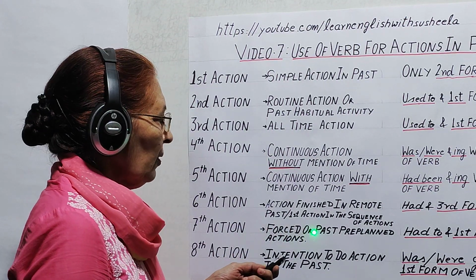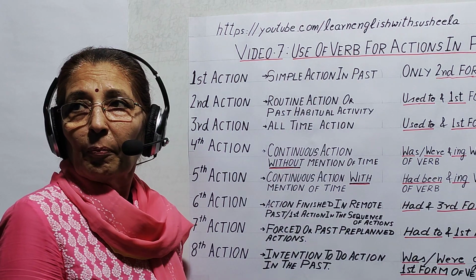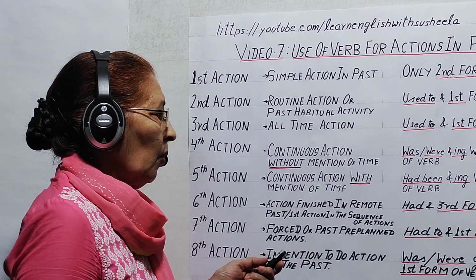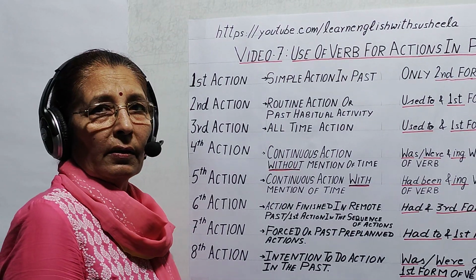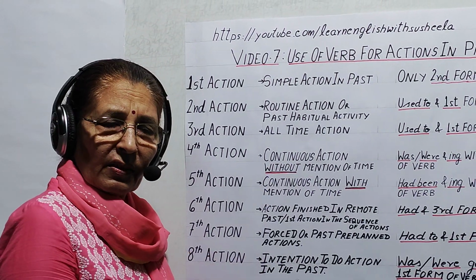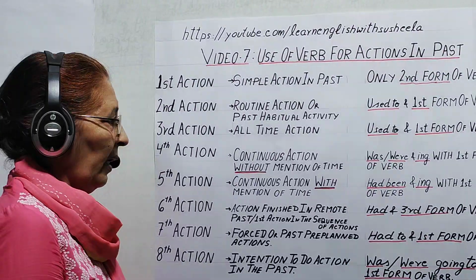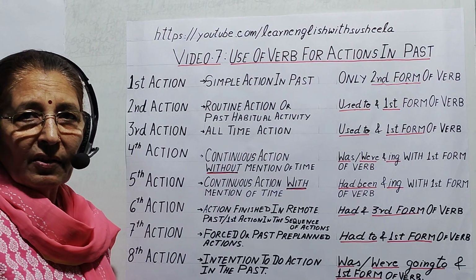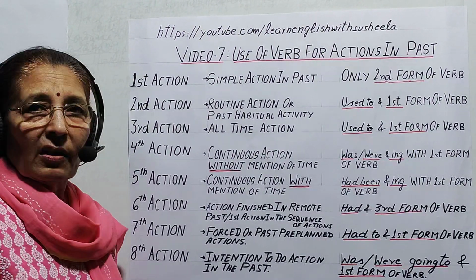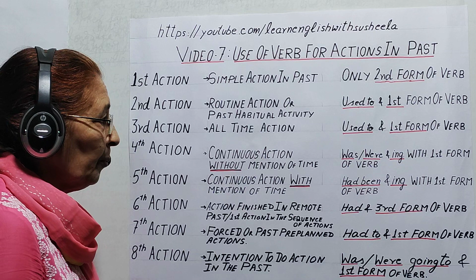Next, seventh action, forced or pre-planned actions. Now, forced or pre-planned actions refer to the stress which is created by, or force which is created by some external factor, circumstances, or self-commitment.